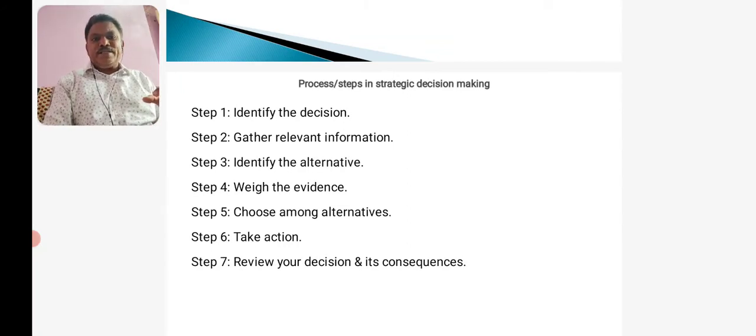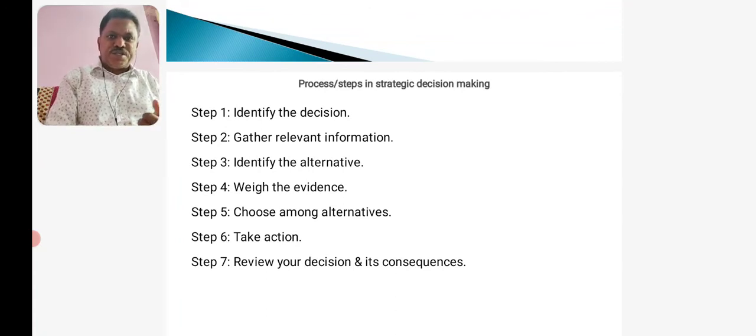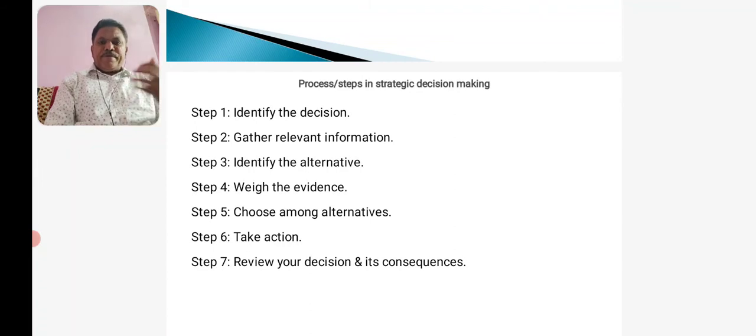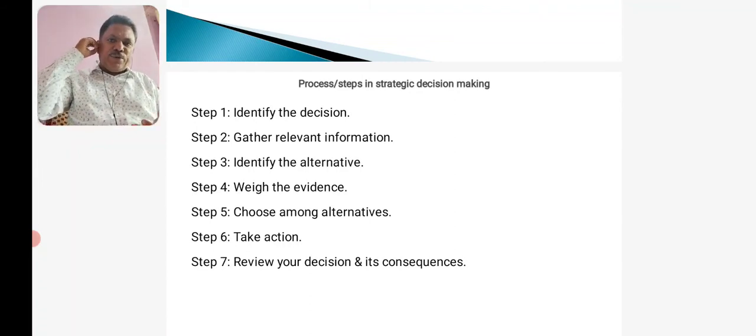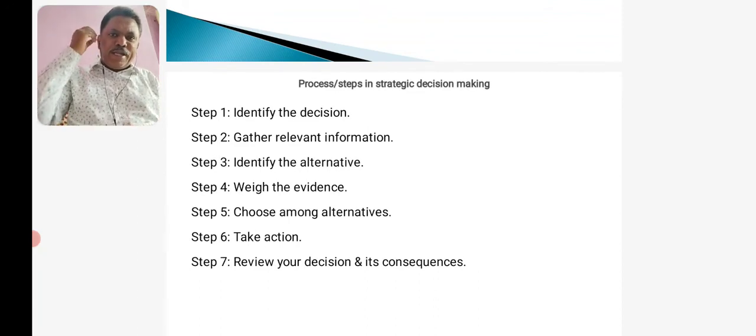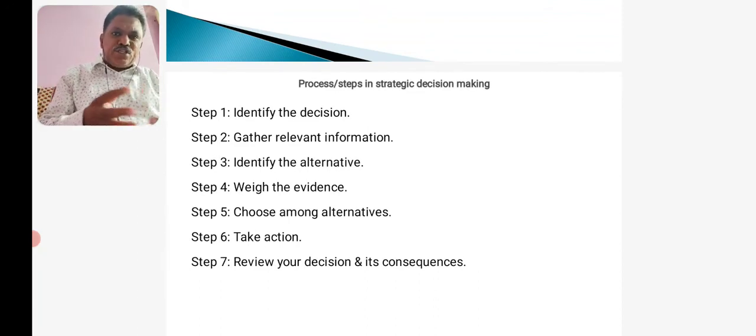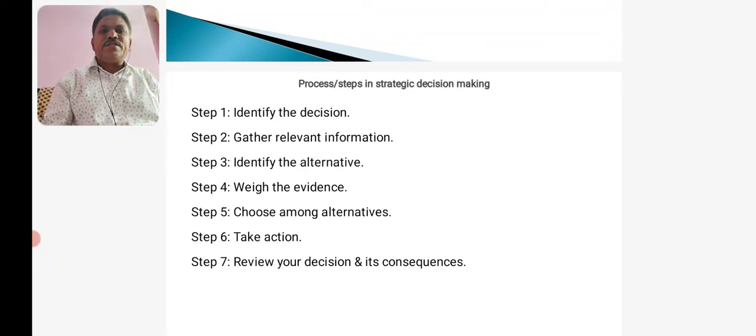Then second one is collecting the relevant information through various sources, internal as well as external sources, maybe from stakeholders, maybe from facts and figures, research studies, benchmarking, etc., as I told you. And try to identify what is being missed by the company, what has not been seen by the company in this aspect.